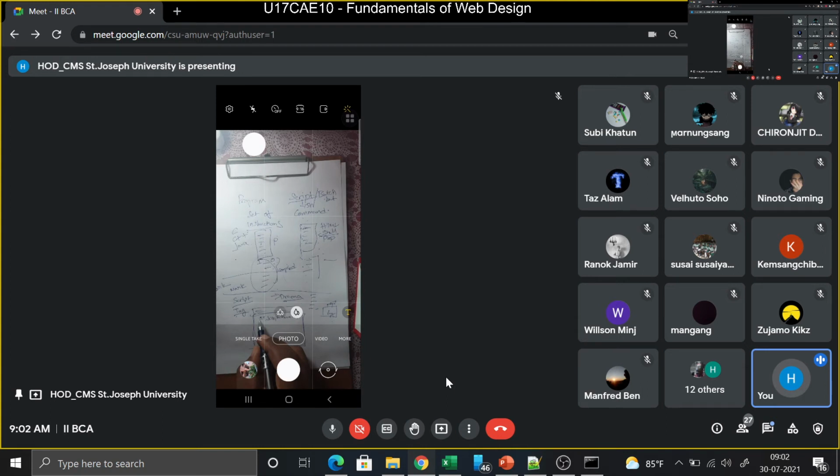Hypertext markup language. Hypertext means a text which has a link and can take you to other web pages. Markup means you are marking where each content should come using a tag. The tag is nothing but the command that you are going to give, saying this particular tag should come here. A script is nothing but a set of commands, so HTML is nothing but a set of tags, which are commands to mark or place your items in the client area of the web page.